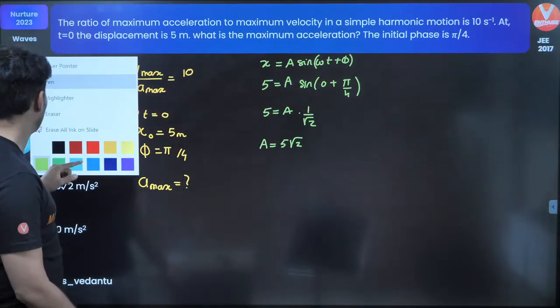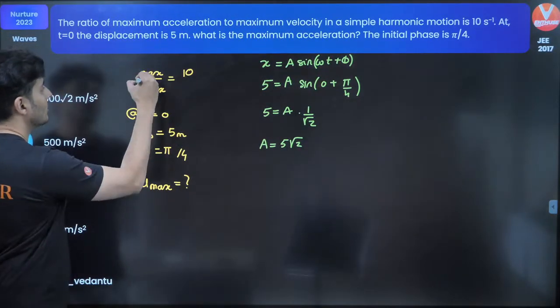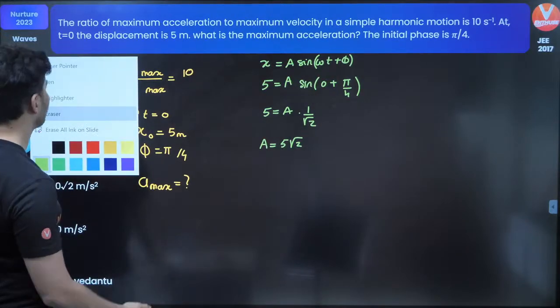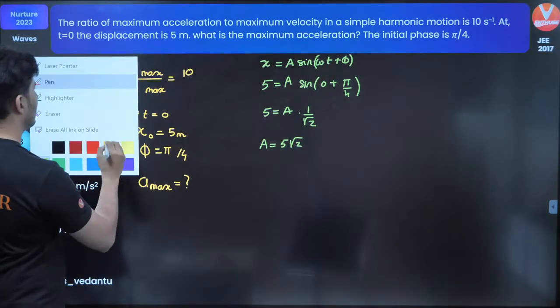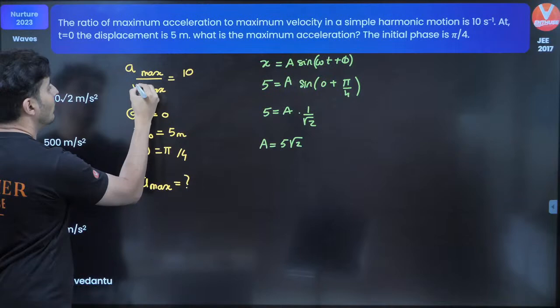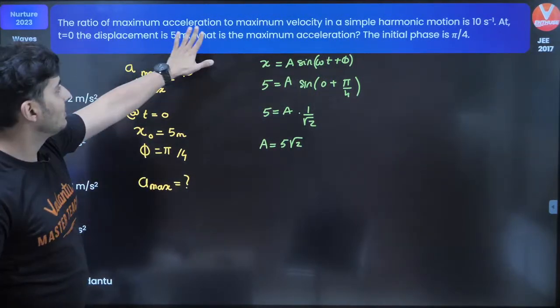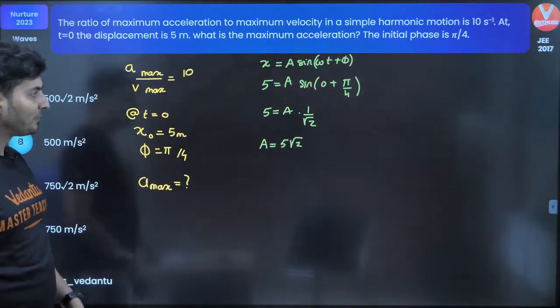My bad. Thank you so much for pointing it out. This was acceleration to velocity. All right. Maximum acceleration to maximum velocity was given to be 10.